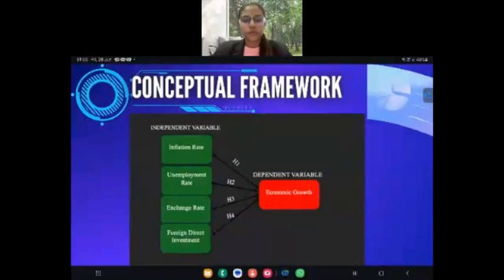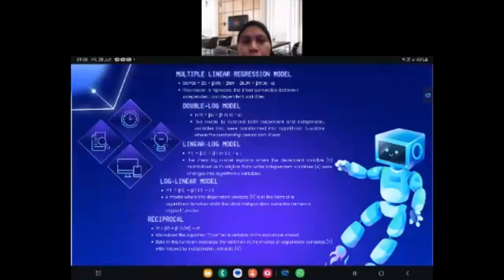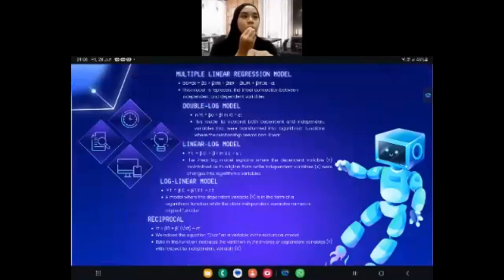Our conceptual framework has an independent variable, foreign direct investment, that influences the dependent variable, economic growth. Besides that, inflation rate, unemployment rate, and exchange rate are also considered for their interplay with economic growth and economic outcome. I will pass to the next presentation. So I will present the analysis model.